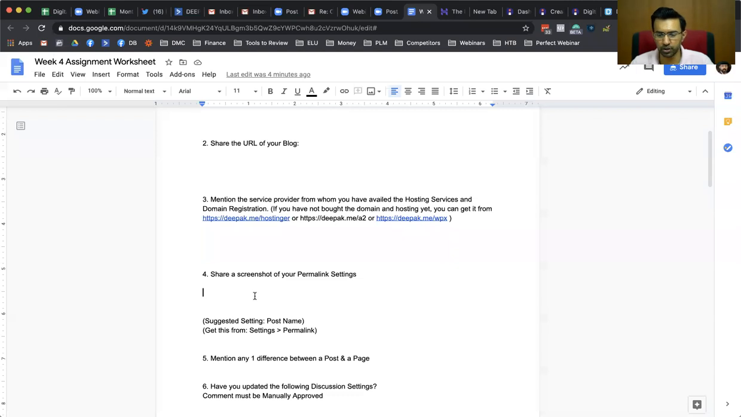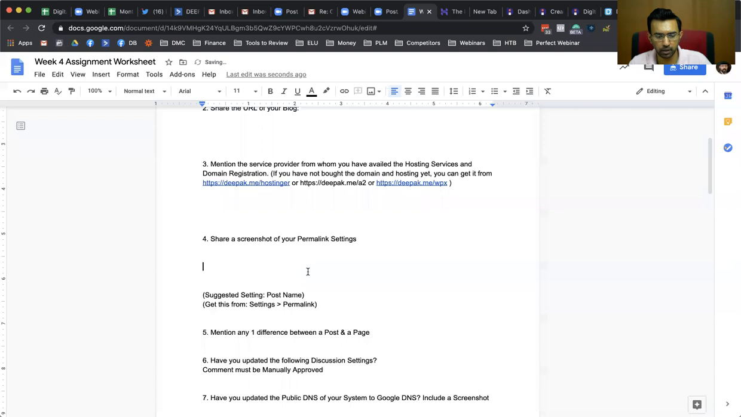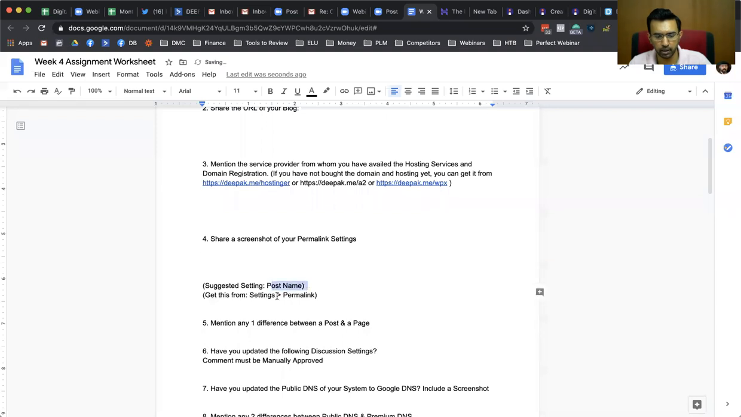So share the screenshot of permalink settings. And I think that is simple. The suggested setting is post name. You can get this from settings, permalink, right?